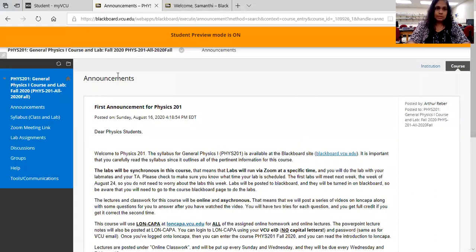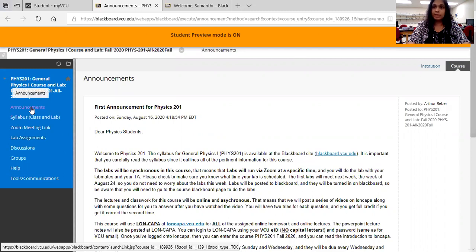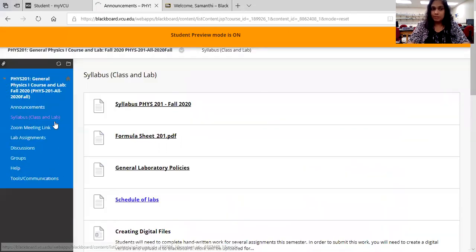Under the tabs on the left side, you should be able to see Announcements. This is where we will be communicating with you. We will create announcements and most of the time we will email you as well. And there you can see the Syllabus. Let's open it and see what is in there.